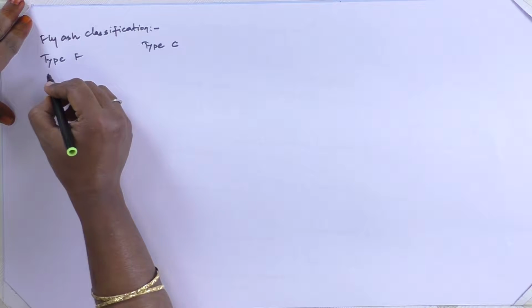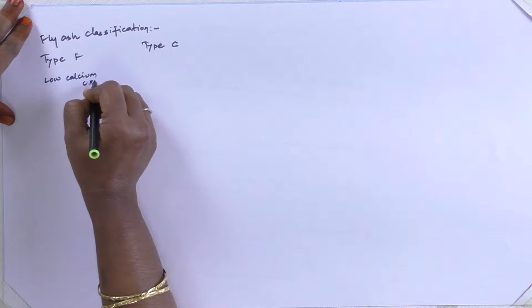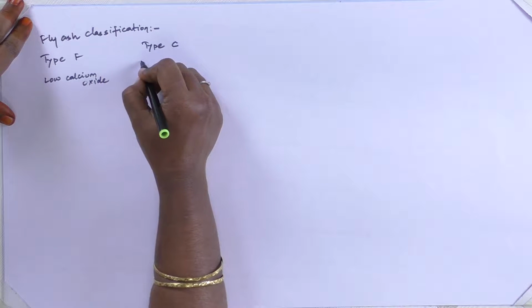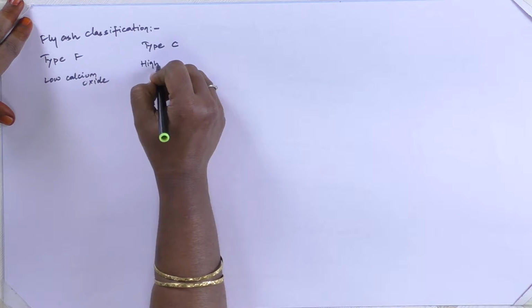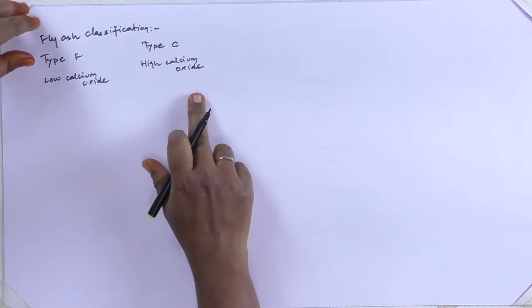This type F contains low calcium oxide, whereas this type C contains high calcium oxide. Based on this content, they are classifying the fly ash into two types, one is type F and another is type C. That is based on the chemical composition.